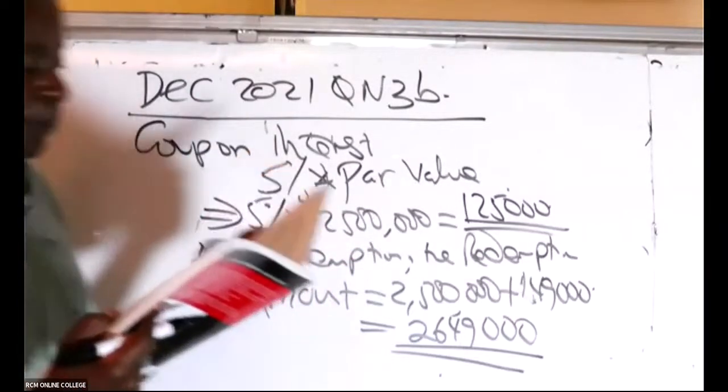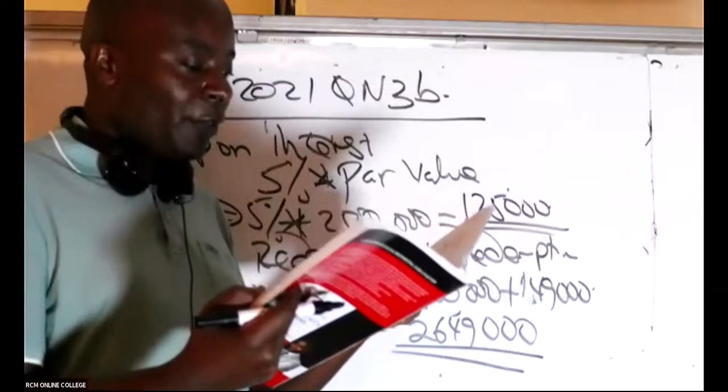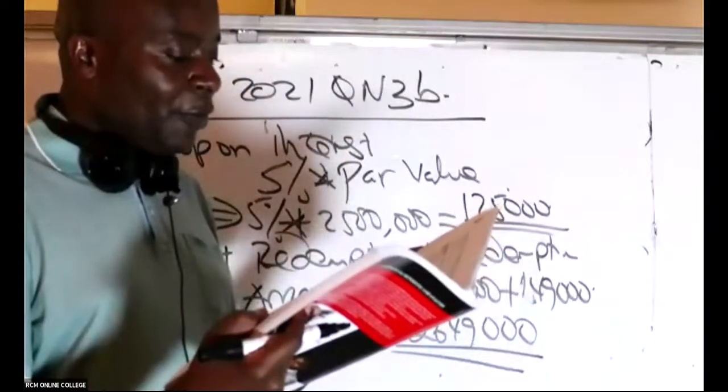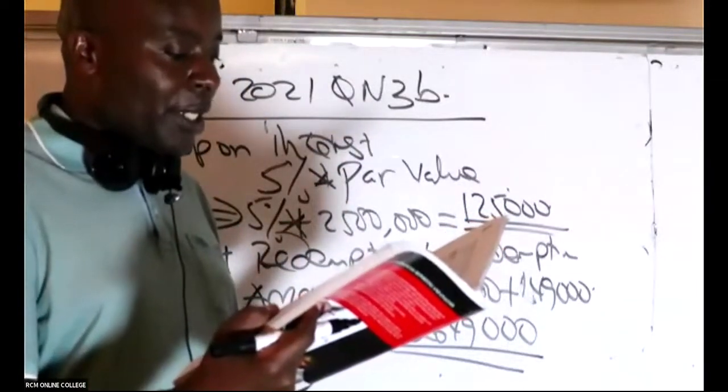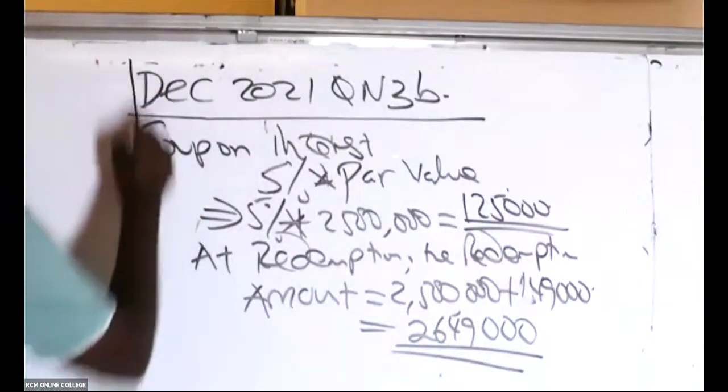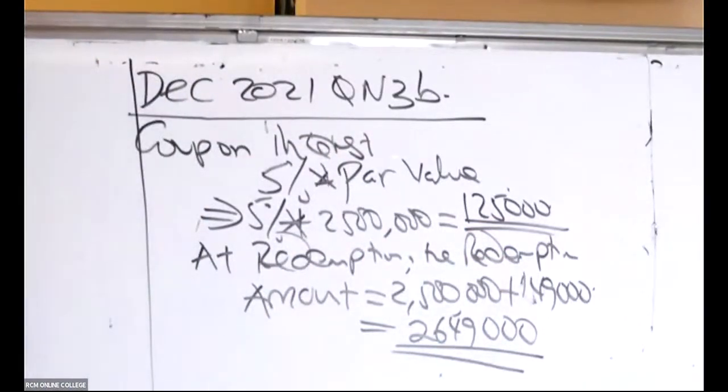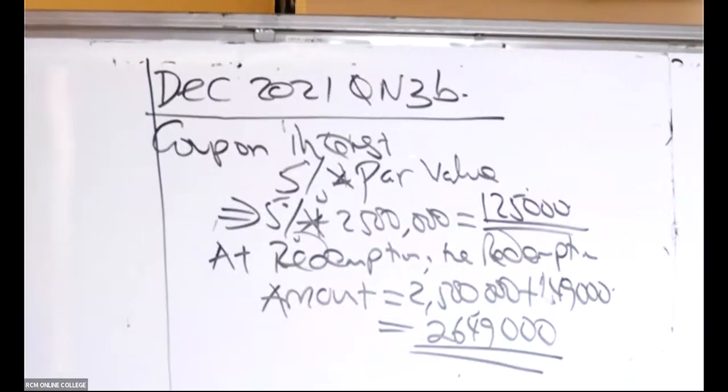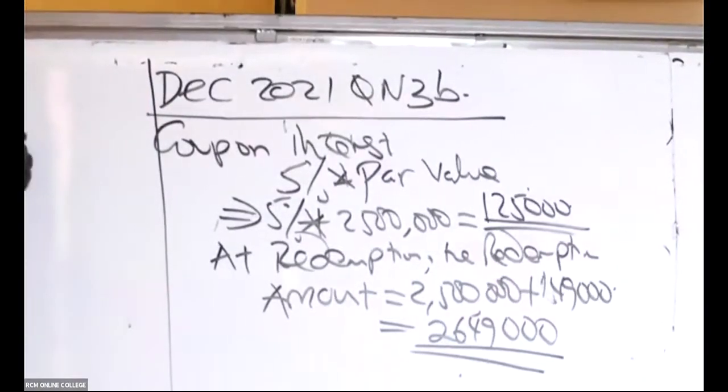And then we went ahead. The purchase consideration was 2,375,000, and the company incurred 50,000 transaction cost. So are you able to give me the total amount invested?